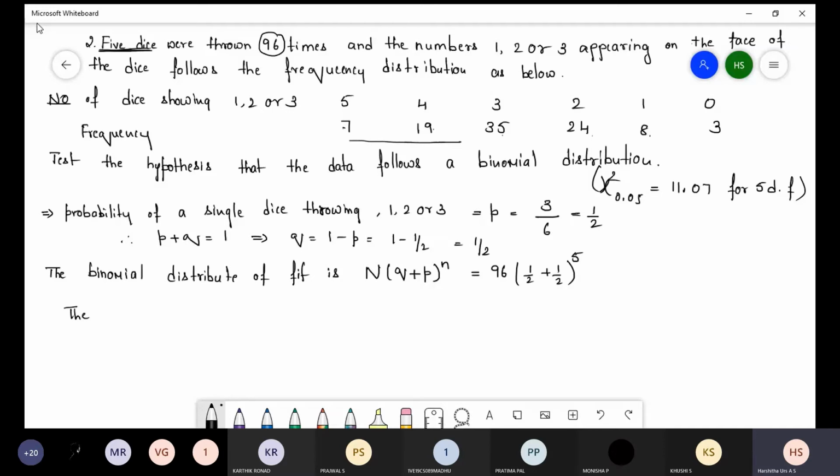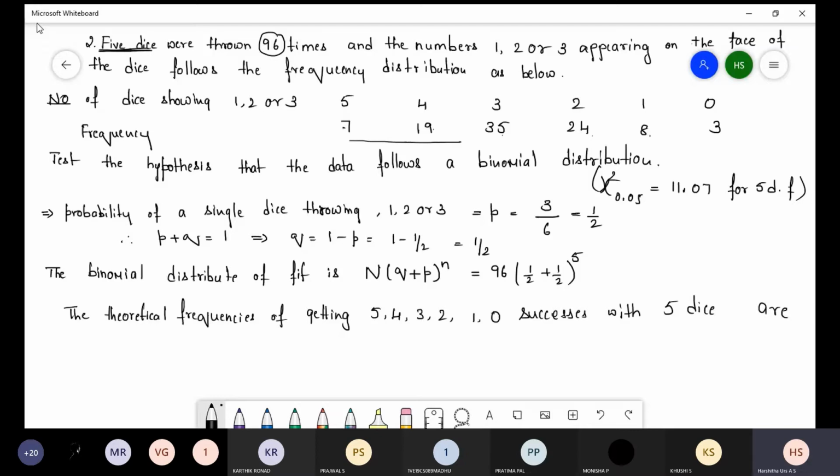The theoretical frequencies of getting 5, 4, 3, 2, 1, 0 successes with 5 dice are respectively the successive terms of the binomial expression.